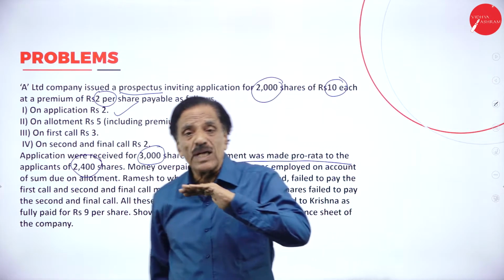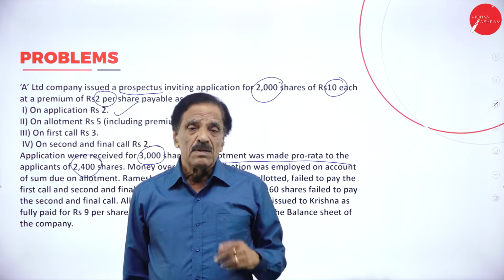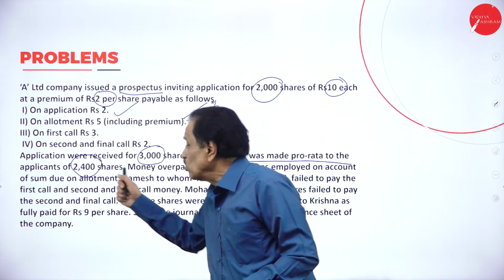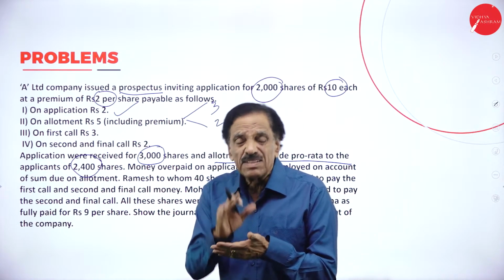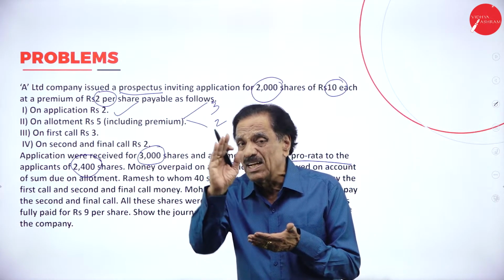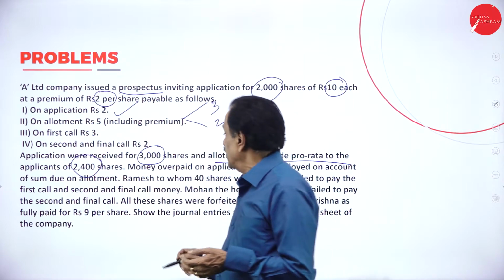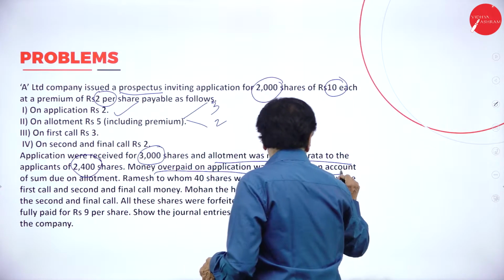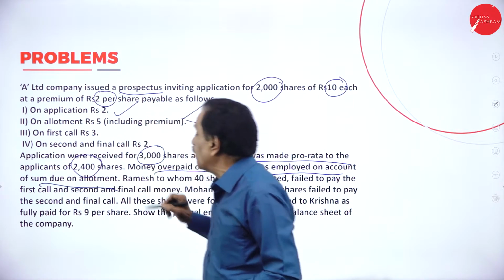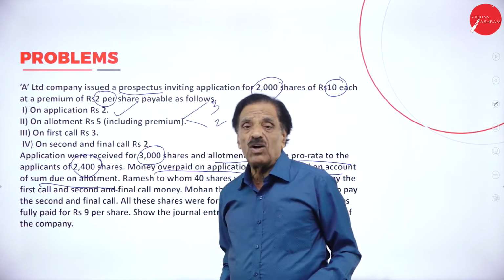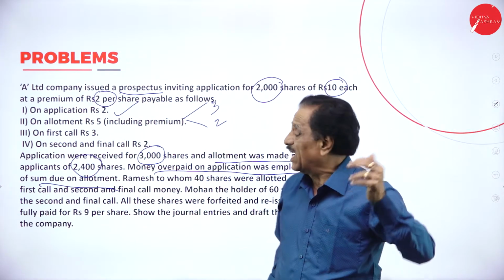But they accepted how much? 2400, which means they rejected 600 applications and the amount was refunded. So money overpaid on application, still how much excess accepted? 400. That is adjusted to allotment.